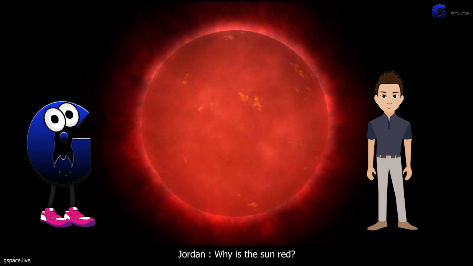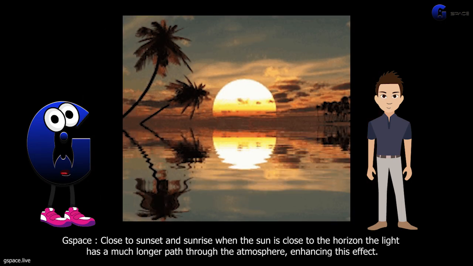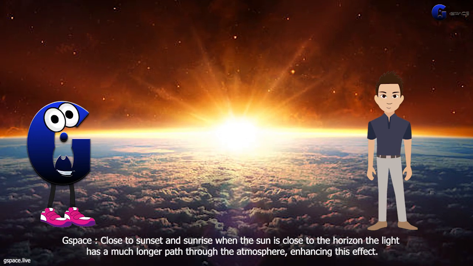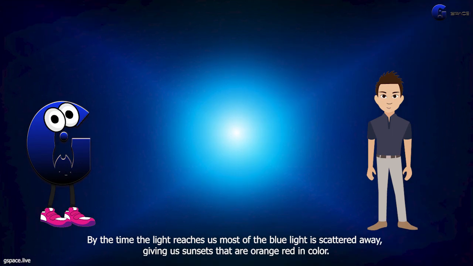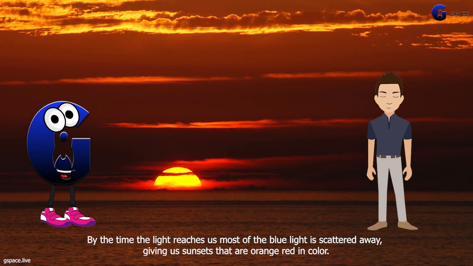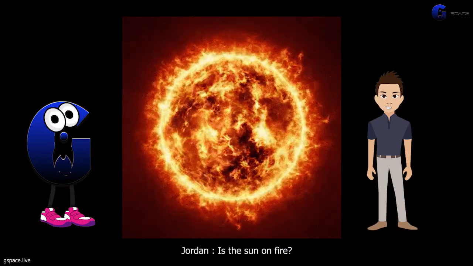Why is the sun red? Close to sunset and sunrise, when the sun is close to the horizon, the light has a much longer path through the atmosphere, enhancing this effect. By the time the light reaches us, most of the blue light is scattered away, giving us sunsets that are orange/red in color.